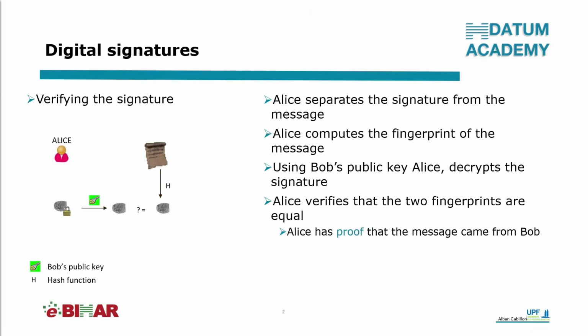In a previous video, I presented the digital signature, and this slide is from this previous video. To verify the signed message sent by Bob, Alice uses Bob's public key. But how can Alice be sure that the public key she is using to verify the message is actually Bob's public key?